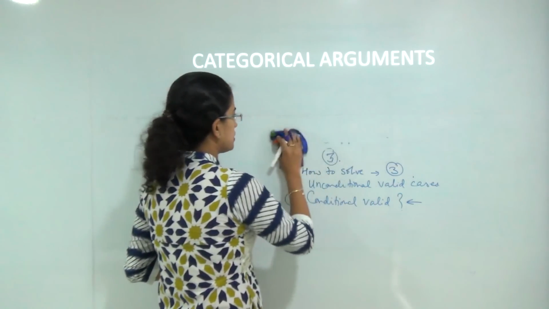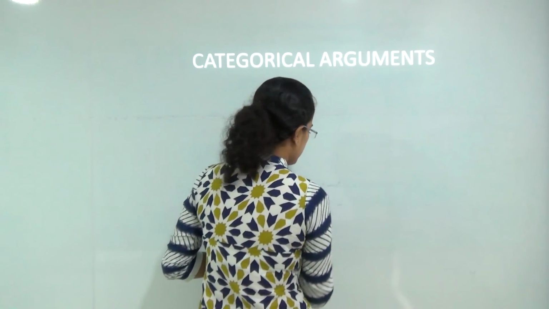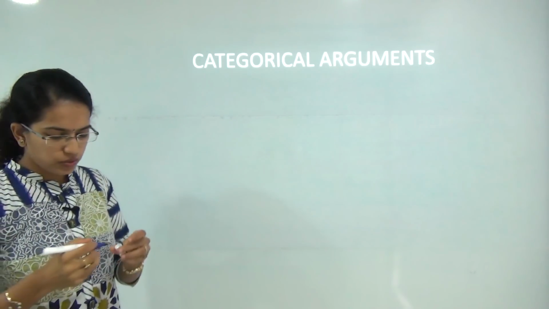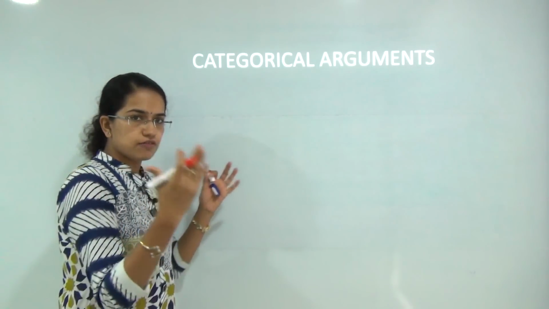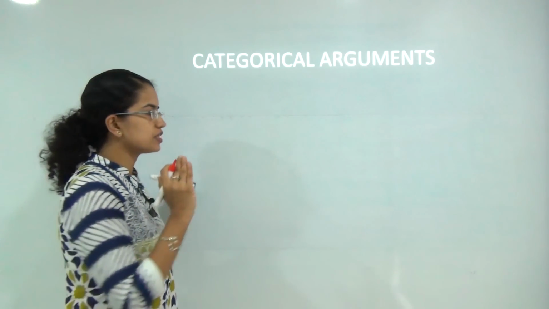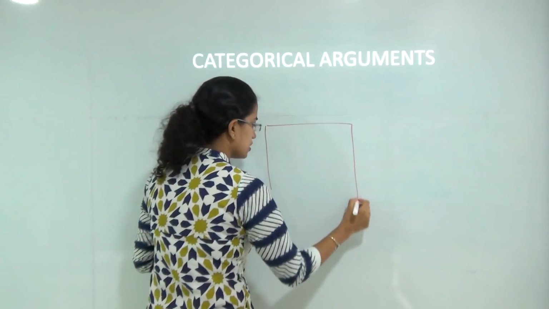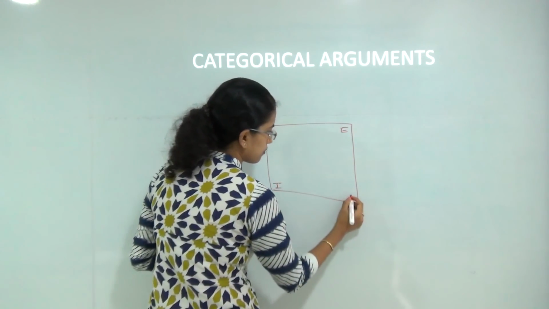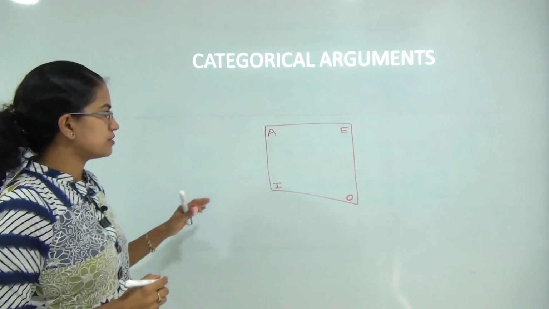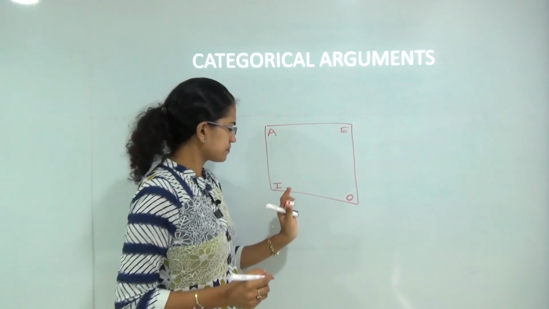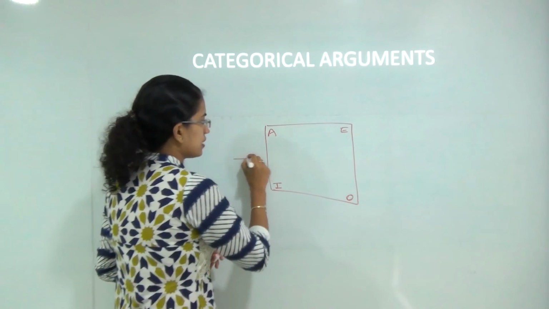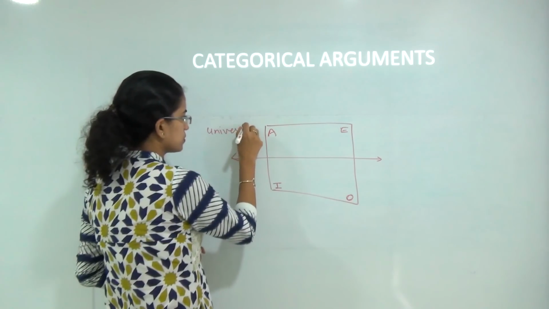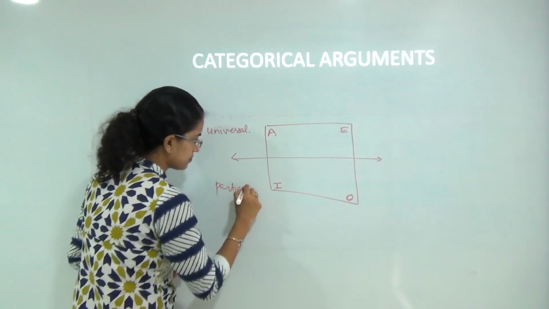So let's start with the square of opposition. In the previous session, we looked at the square of opposition from the perspective of philosophy. Today we would be applying it to logic. Here we just need to understand the very fundamentals of a square of opposition. We denote it by A, E, I and O. We divide it into two sections perpendicularly. The above two are universally true, and these below are particular cases.